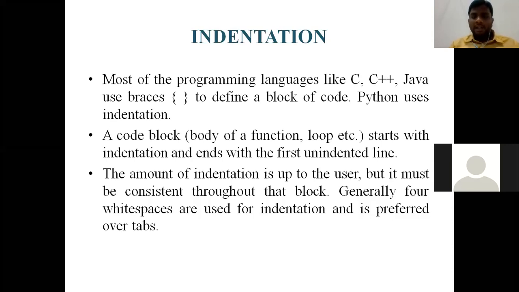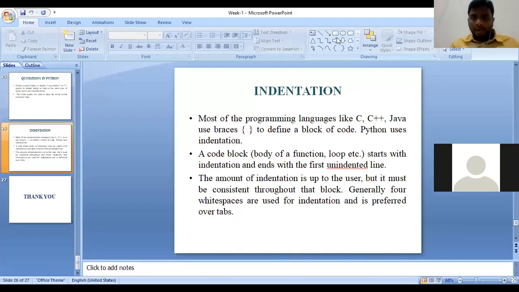I-N-D-E-N-T-A-T-I-O-N. So what is indentation in Python? Indentation in Python means giving 4 white spaces or pressing the tab button once. Clear? So in Python, there are no curly braces now for defining a block of code. Okay. We shall see an example now of how we can use indentation in Python.